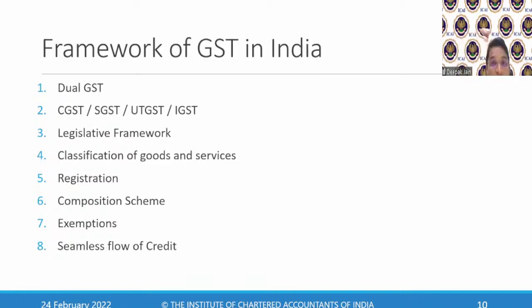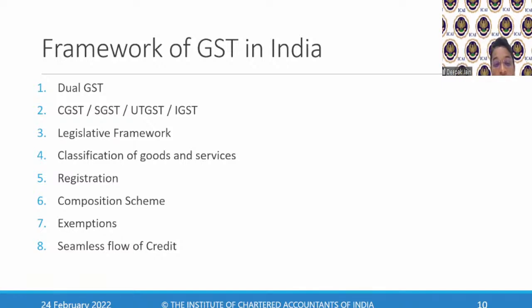It's an optional scheme. So if I'm a small dealer, is it necessary that I should go for composition? No, you can go for the regular scheme, claim input tax credit and things. But if you don't want to get into all of this input tax credit scenario, then you can go for a composition scheme. Then we have exemptions, which means that I will get exemption for some category of goods or services so that I don't have to pay taxes on them. So some exemptions also are given, and seamless flow of credit is given.